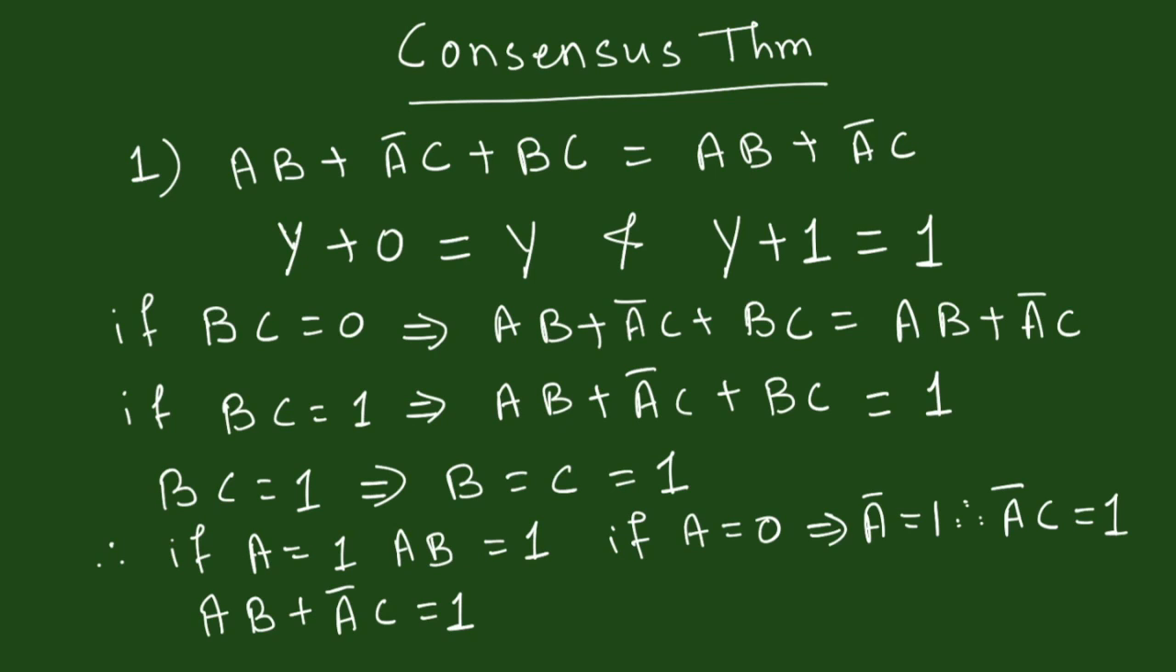This shows that AB or A bar C or BC will be equal to AB plus A bar C for BC to be equal to 0 as well as for BC to be equal to 1. Hence, this theorem is satisfied for both the conditions of BC, showing that BC is a redundant term, and we can always then write that AB or A bar C or BC is equal to AB or A bar C.